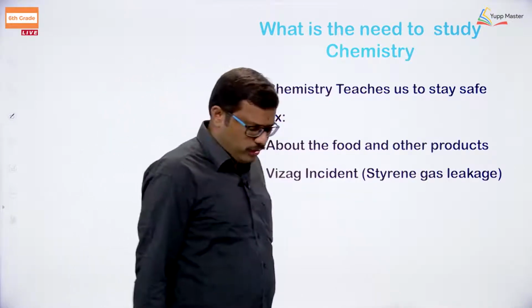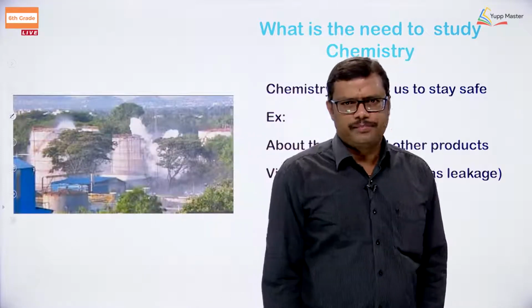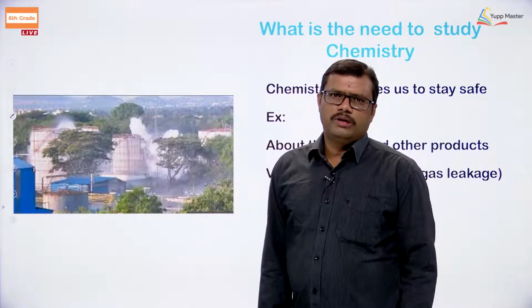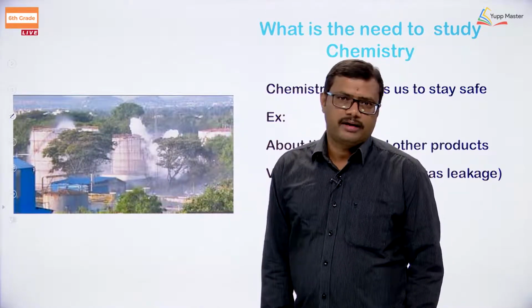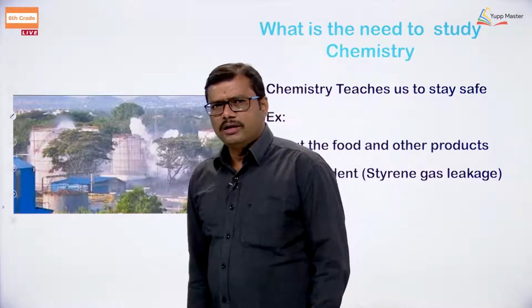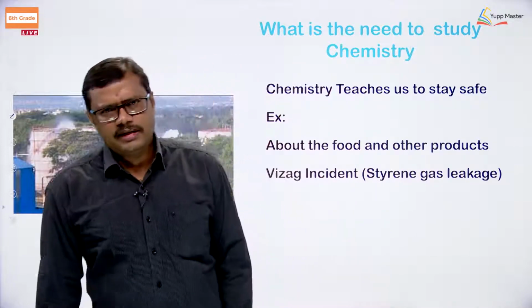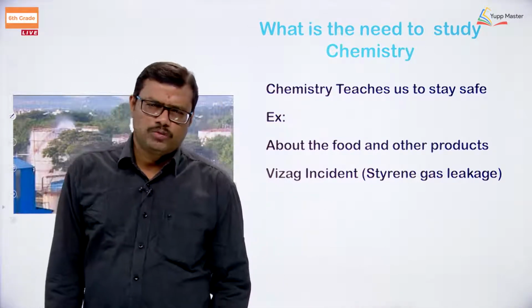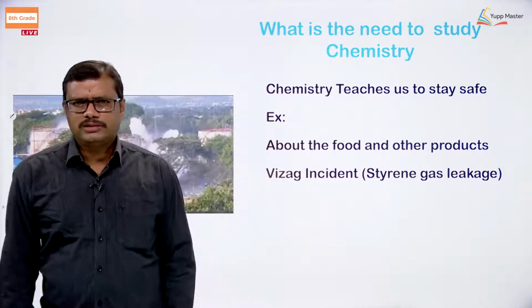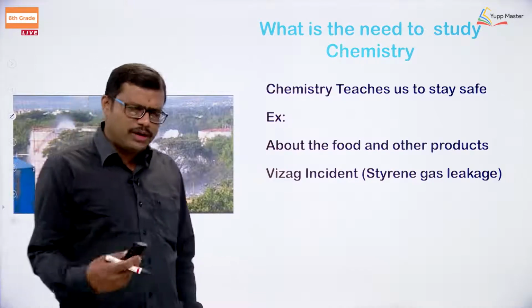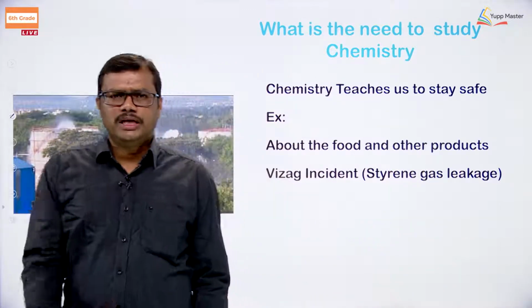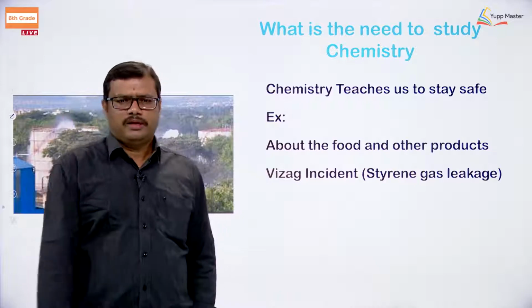I think recently you people have come across the Vizag incident, right? There, because of the leakage of the styrene gas, so many people faced problems and so many people died. It's a very sad incident. And I think you can also recall the Bhopal tragedy, where the leakage of a chemical compound led to the death of so many people. Still so many families are struggling with it, the effects are still continuing, okay. So these will give us clarity that we should be very safe. So how to be safe will be learnt from chemistry.